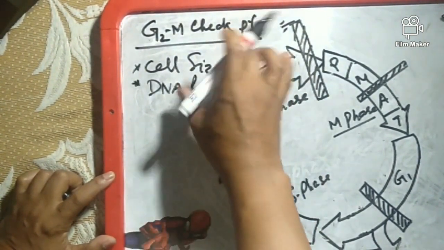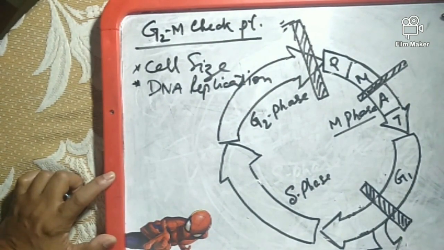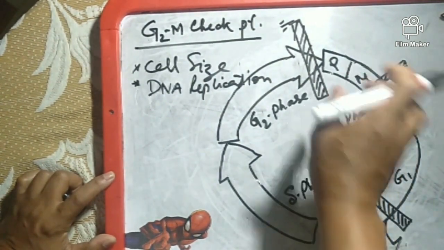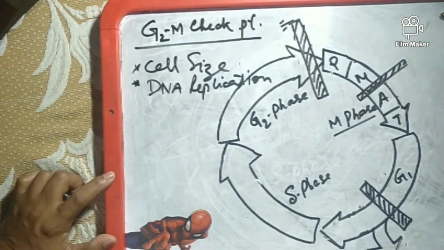If these two functions are not fulfilled, or the DNA replication is not complete, then the cell will be stopped at this point, and it will not enter the M phase or the division phase.